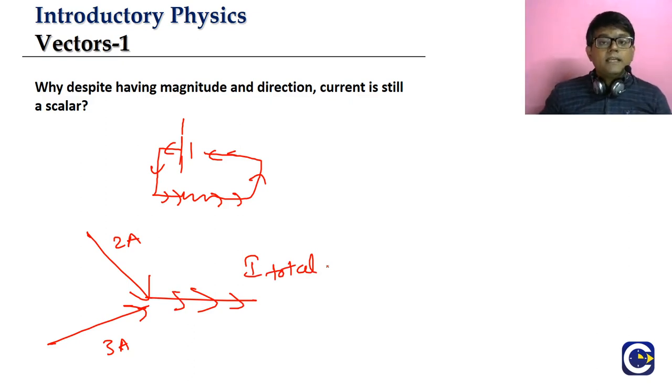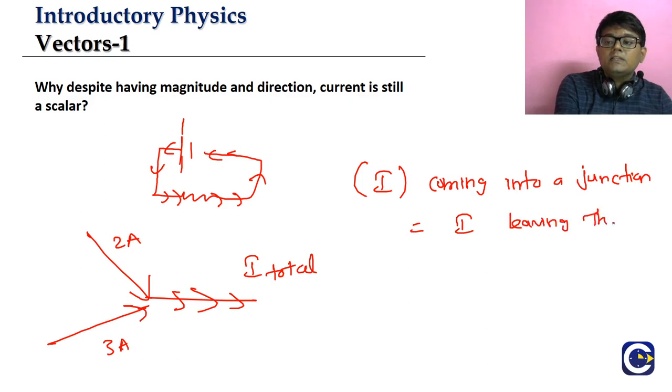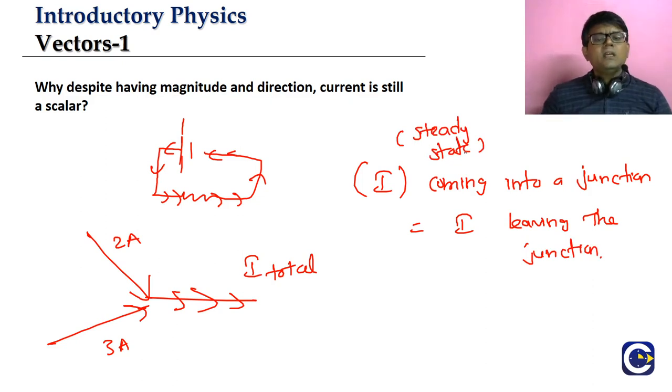In 10th standard, remember we studied one principle: the total current coming into a junction will be equal to the total current leaving the junction. Of course this is possible in what we call a steady state. We will cover this in plus 2, where we have a chapter called current electricity.